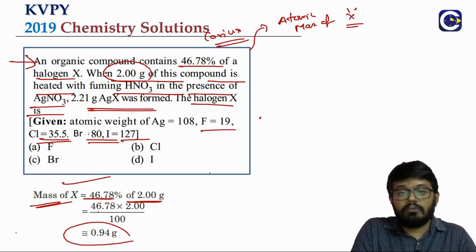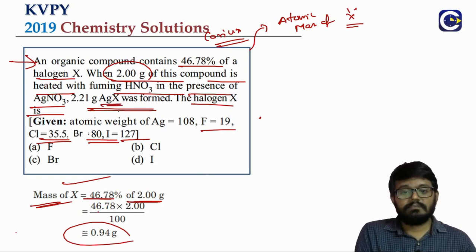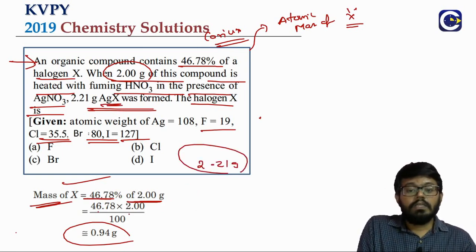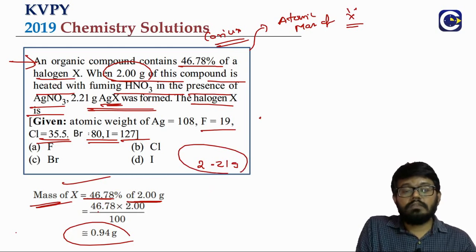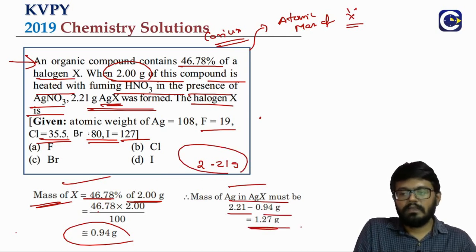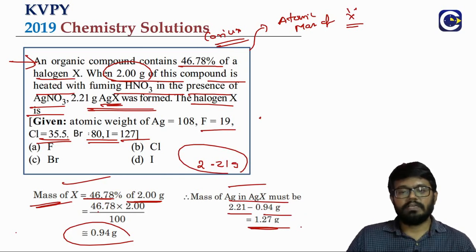The entire halogen will be converting into AgX. In this AgX, what is the AgX mass? 2.21 grams. In that 0.94 grams is halogen. So the remaining will be silver part. Silver amount means 2.21 minus 0.94. That is 1.27.